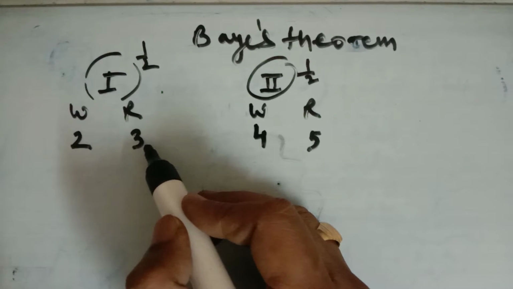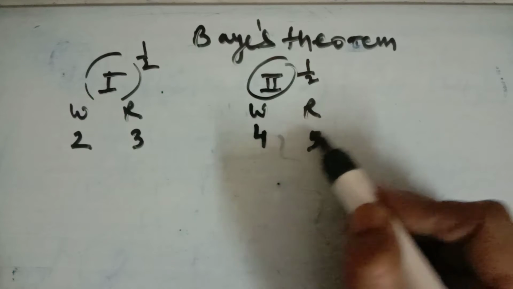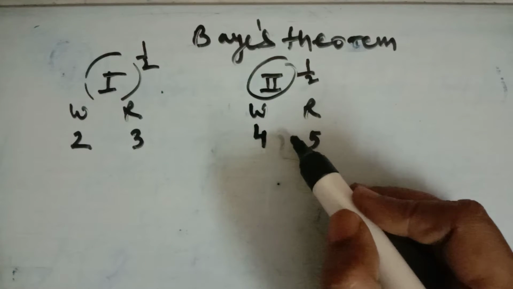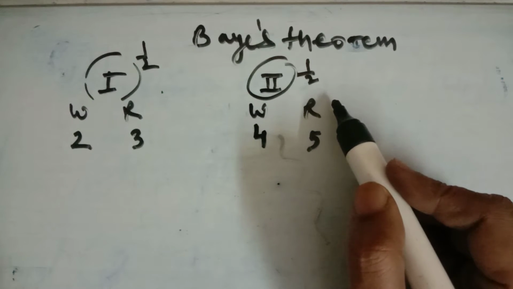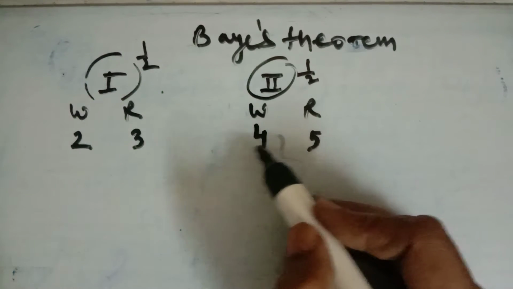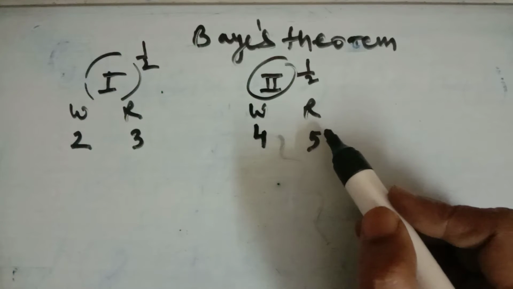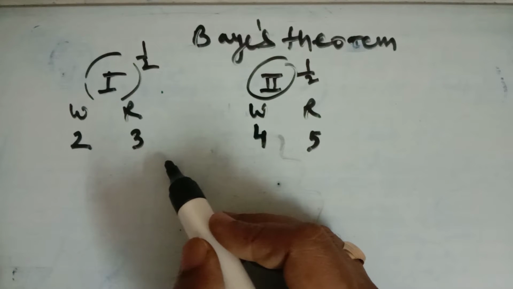But can we find the probability that the ball was drawn from a particular bag, say the second, if the color of the ball drawn is given? Suppose we have taken out a red ball, then what is the probability of it being drawn from the second or from the first?